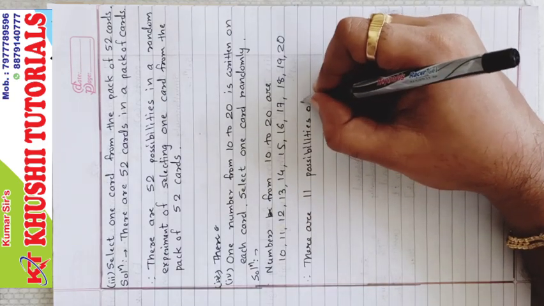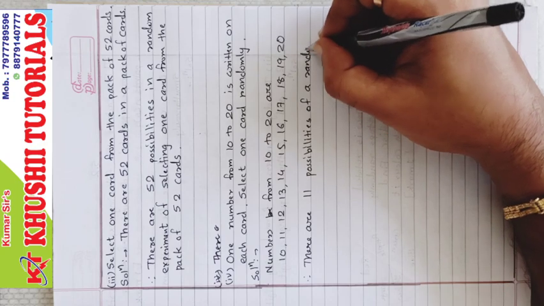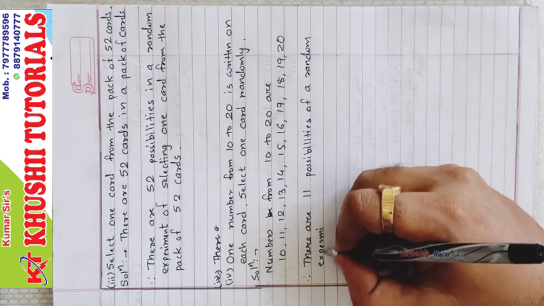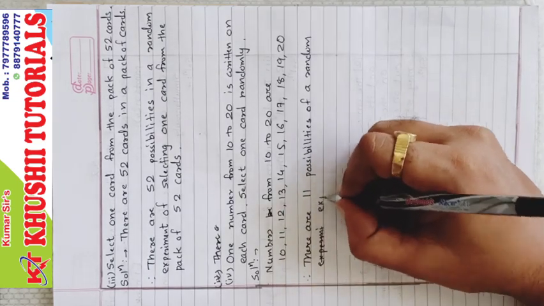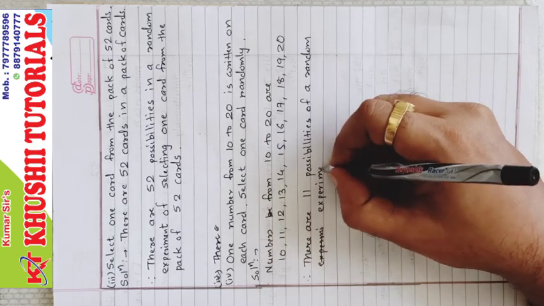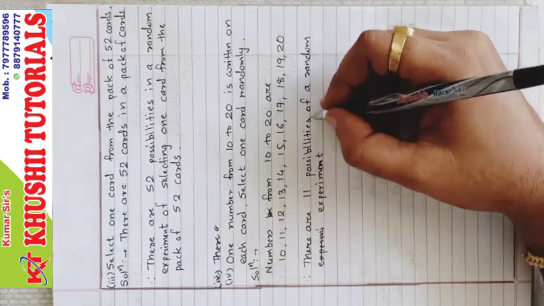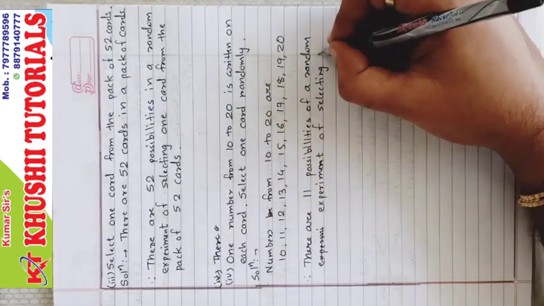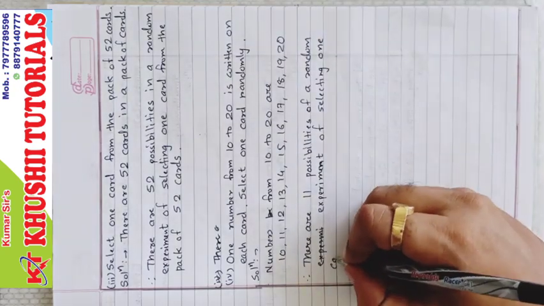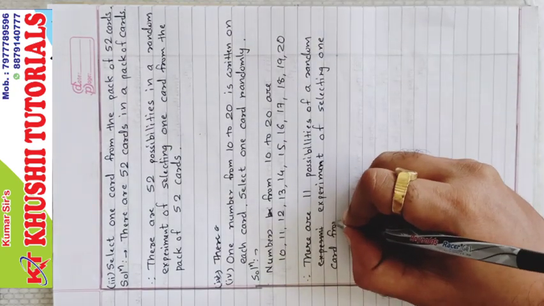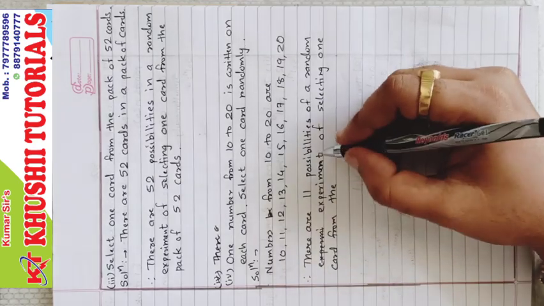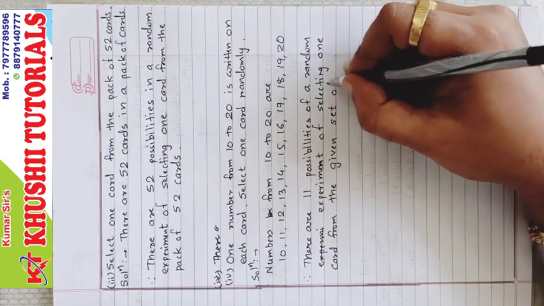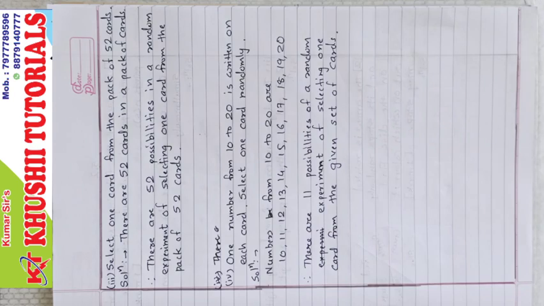of a random experiment of selecting one card from the given set of cards.